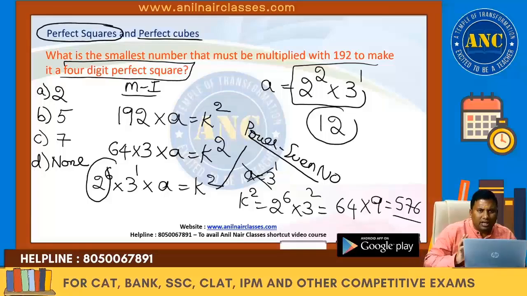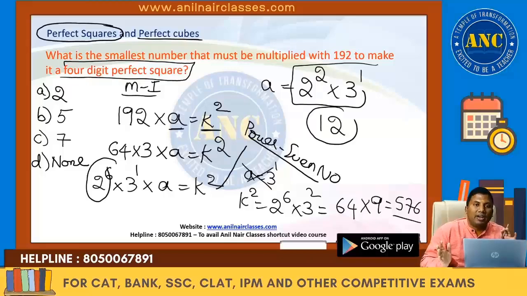Again I am repeating it. There are 3 important key points here. A should be the smallest number. The right hand side should be a perfect square, and it should be a 4-digit perfect square. 192 factorization is 64 into 3. 64 is 2 power 6, into 3, into a is a square.